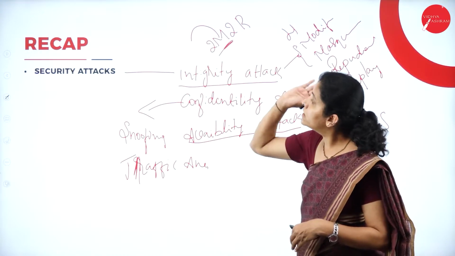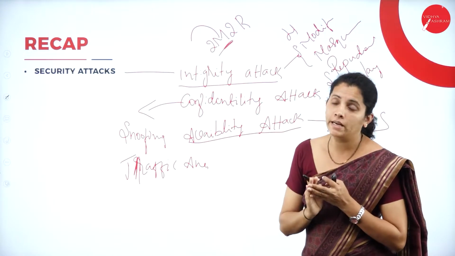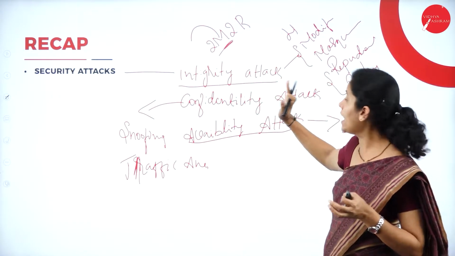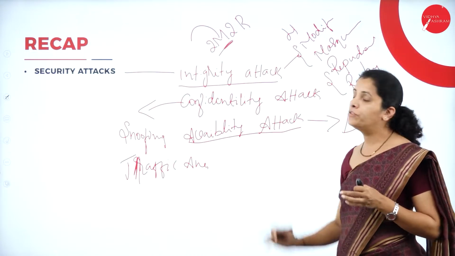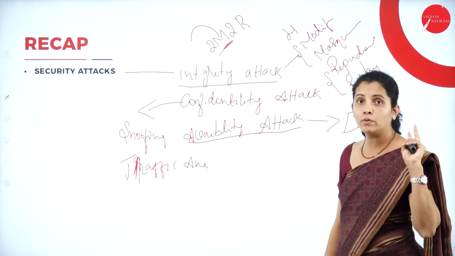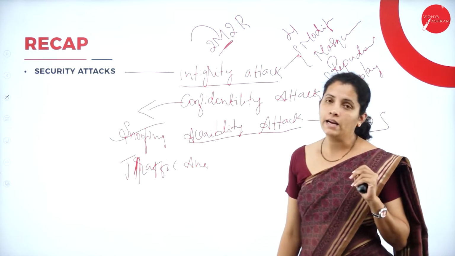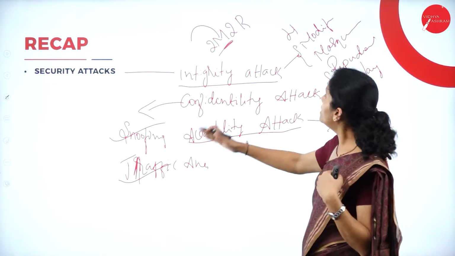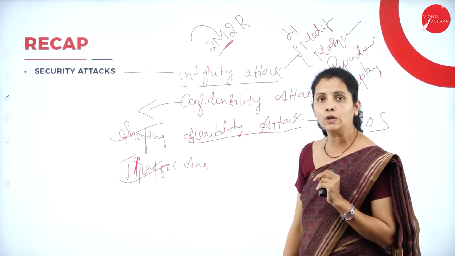So under security attack, we have three main types: integrity attack, confidentiality attack and availability attack. Under confidentiality attack, we have two types of attack, that is snooping attack and traffic analysis. At the same time, under integrity attack, we have 2M and 2R.